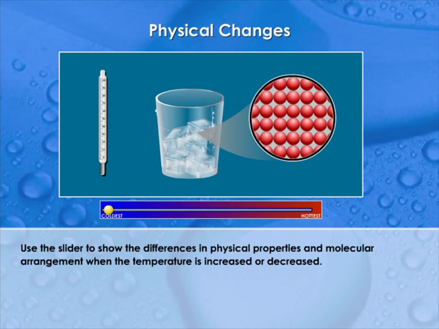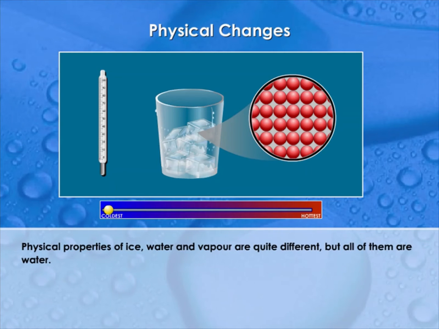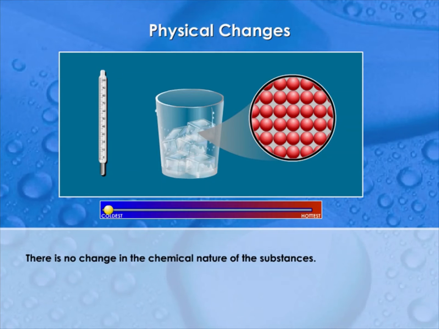Now it's time for us to explore what actually happened in all those examples. The pictures show the ice cubes and the molecular arrangement in solids when the temperature is 0 degrees Celsius. Use the slider to show the differences in physical properties and molecular arrangement when the temperature is increased or decreased. Physical properties of ice, water, and vapor are quite different, but all of them are water. A physical change involves the arrangement of particles but does not affect their chemical properties. There is no change in the chemical nature of the substances. Physical changes are usually reversible.